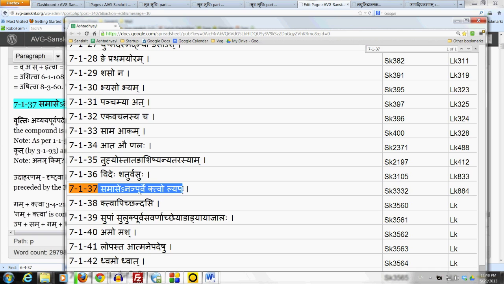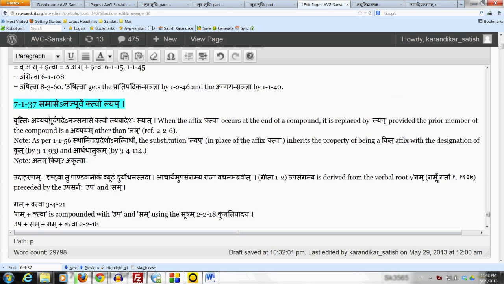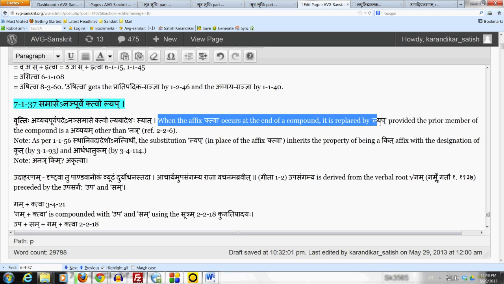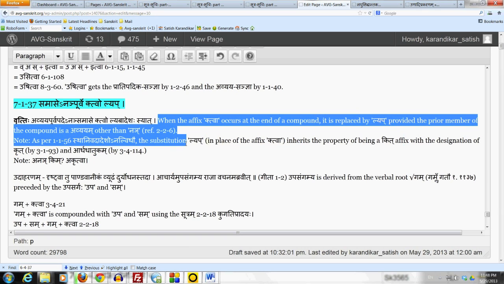And the Vritti says avyaya-purva-pade nan-samase ktvo lyabadesha syat, which means that when the affix ktva occurs at the end of a compound, it is replaced by lyap, provided the prior member of the compound is an avyayam, a term which has the avyaya sanjna, other than the particle nan.